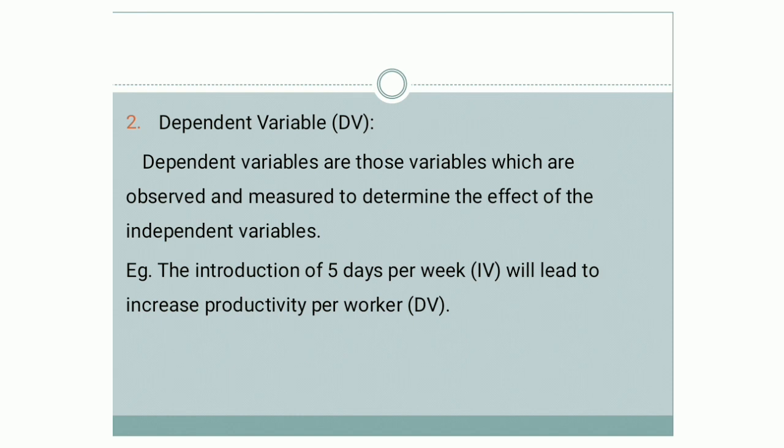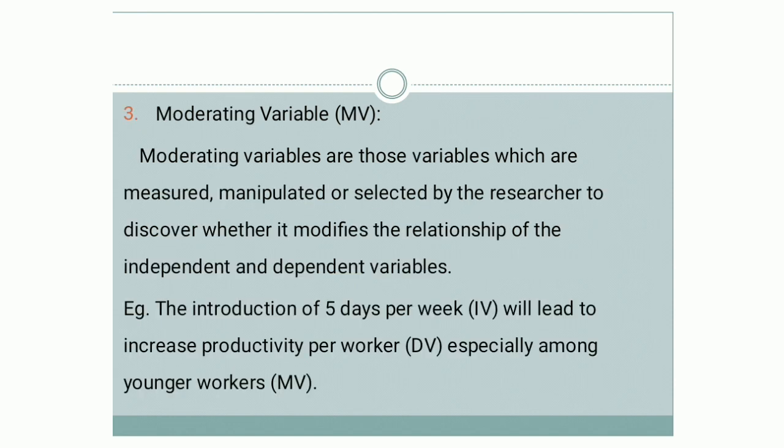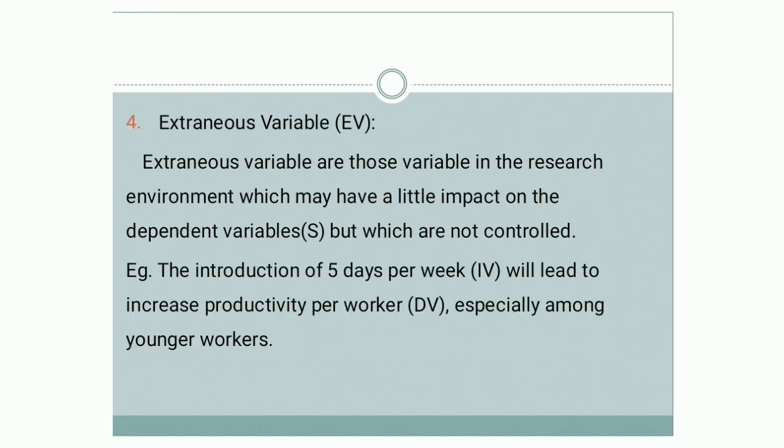We have taken so many examples related to this. Now, this only determines the effect of the independent variable. That means independent is a cause, and here the dependent variable gives the result. Number 3, moderating variable, which is denoted with MV. It only modifies the relationship between the independent and dependent variable. Number 4, extraneous variable, which gives an effect on the dependent variable but which cannot be controlled.